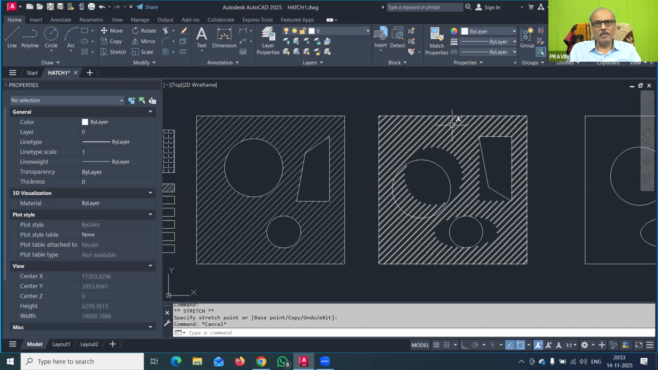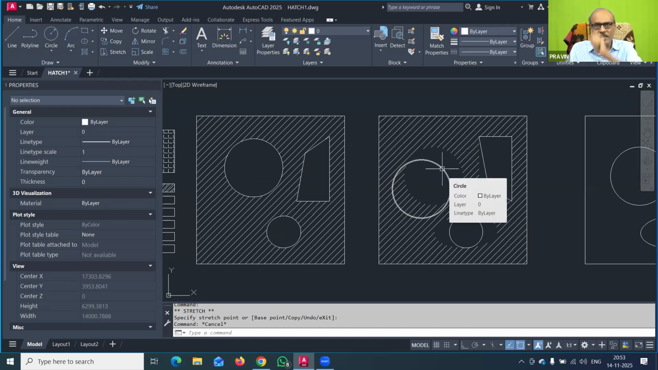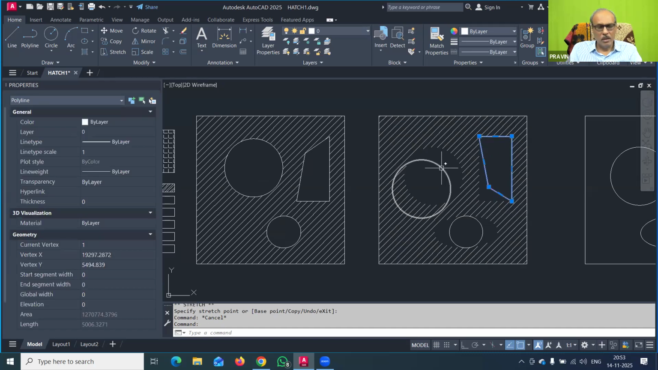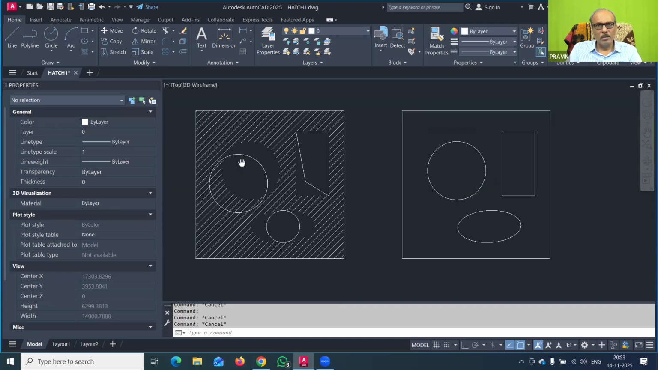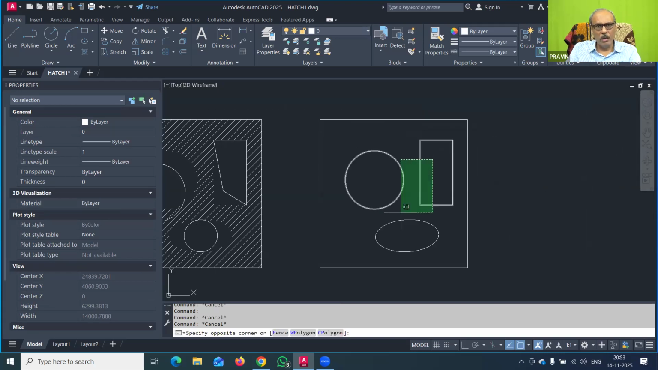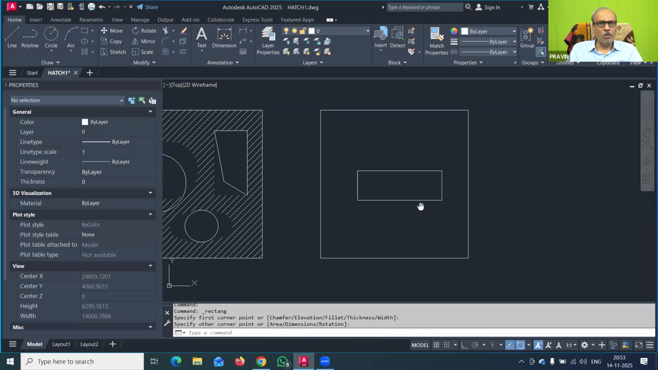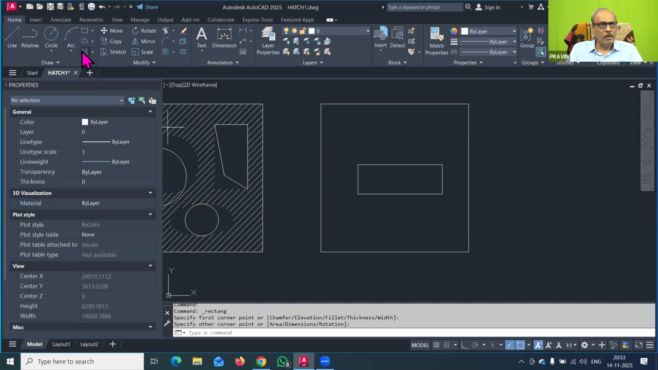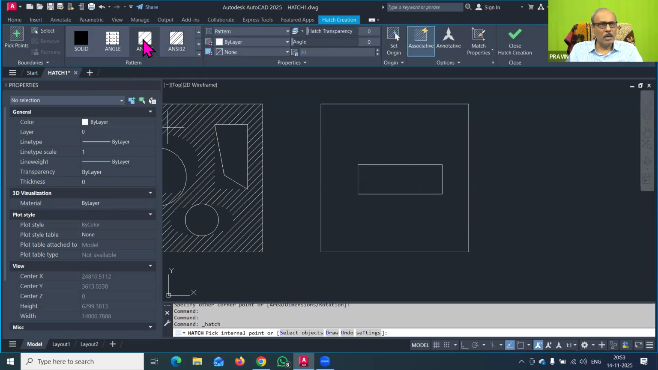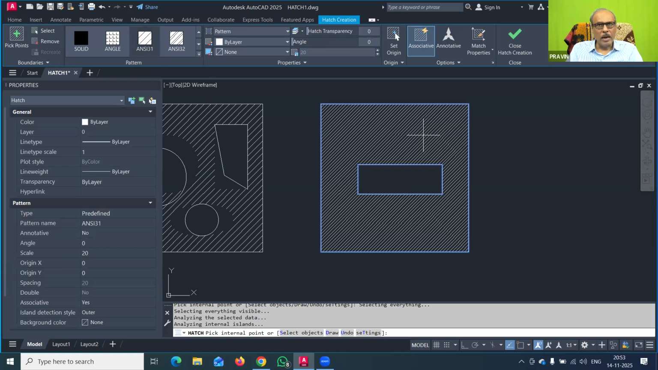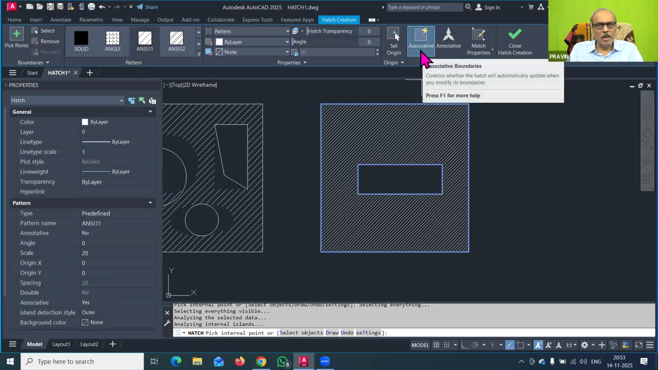But in some cases, suppose you want to write some text here, in such a case you can use this type of non-associative hatching. So now I will delete all these objects. Suppose I want to write text here and I don't want hatching there. I will draw a rectangle. Now I will go to the hatch command and select the pattern as ANSI. Now I will pick a point and click here, and I will close this associative button. Remember that you have to close it.